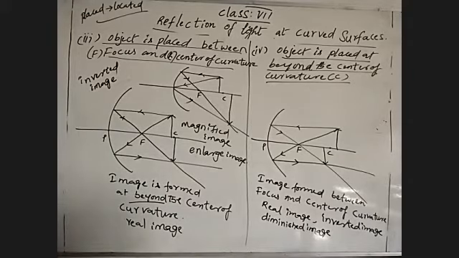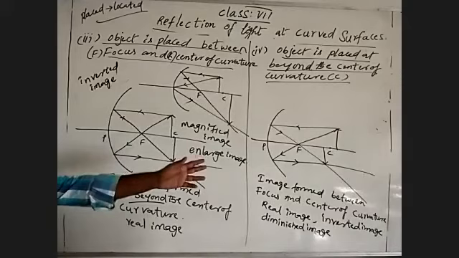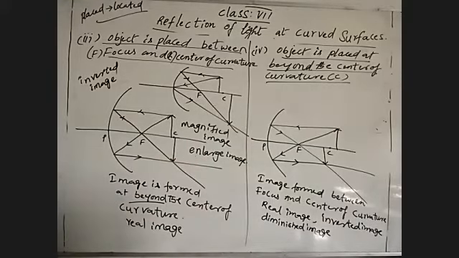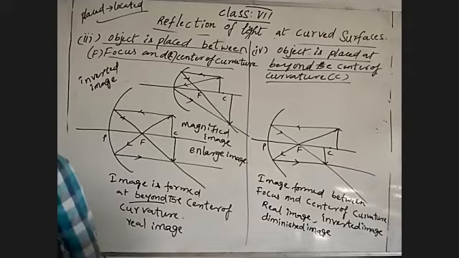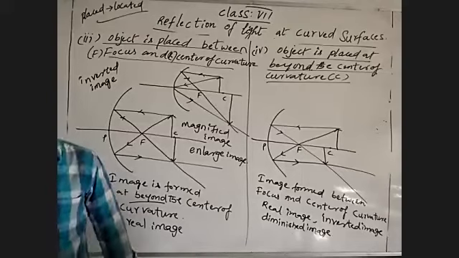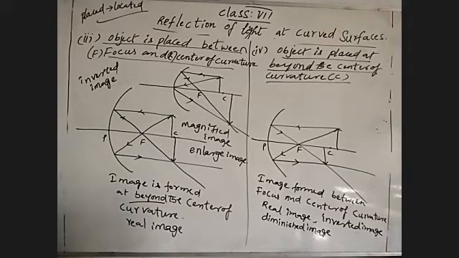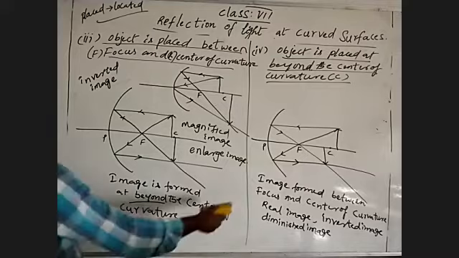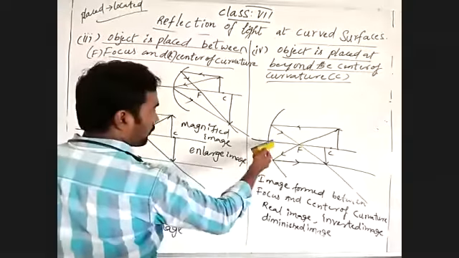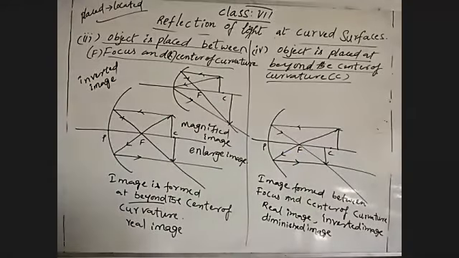Then these are the conditions to relative. When object is placed between focus and center of curvature, and when object is placed beyond the center of curvature. In this condition, image formed beyond the center of curvature. In the other situation, image formed between center of curvature and focus. Okay, see there the characters, what are the properties of image formed from those two situations. Then we'll talk about one more situation. Are you understand this situation? Coming to that, we can draw this arrow mark, means light ray from the pole also not a problem. It shows at the same position.